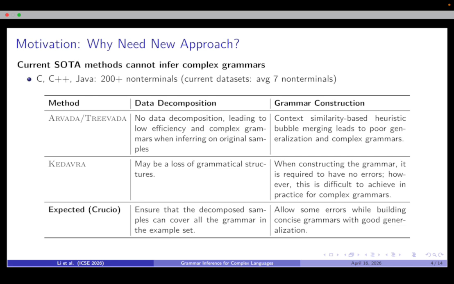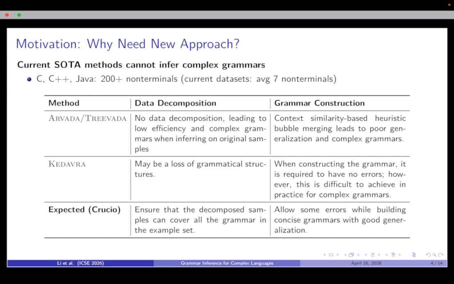And the existing approaches are evaluated on relatively simple datasets. We extend the evaluation to more complex grammars, including C, C++, and Java. We evaluate against several state-of-the-art methods, including Arvada, Treevada, and Kedavra. These methods fail to produce useful grammars even after running for more than a week.